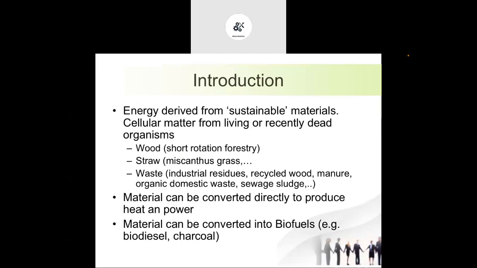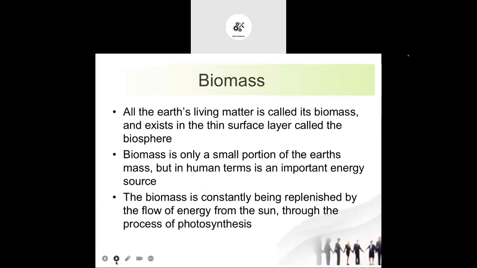Because this contains some energy, right? Wood itself contains some energy. Straw also contains some energy. Waste always has some energy in it. It may be waste for a particular process, but from another aspect it contains energy. So we can use that biomass energy and convert it into the required energy, the heat or the power, etc. For that there are different ways, and we can use these different methods to convert it and obtain the required type of energy.